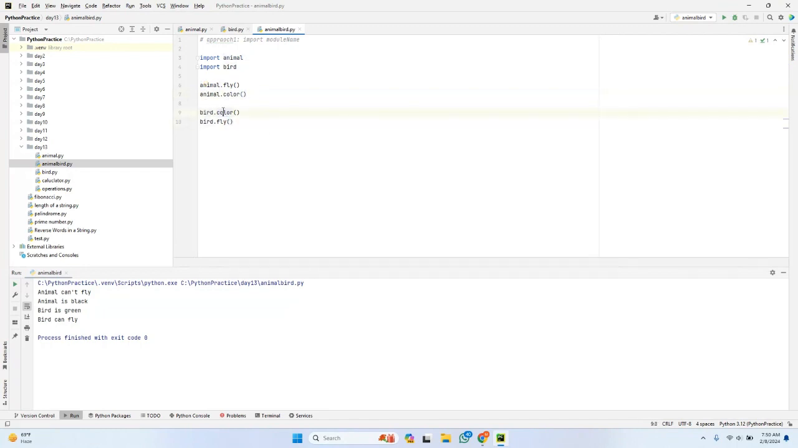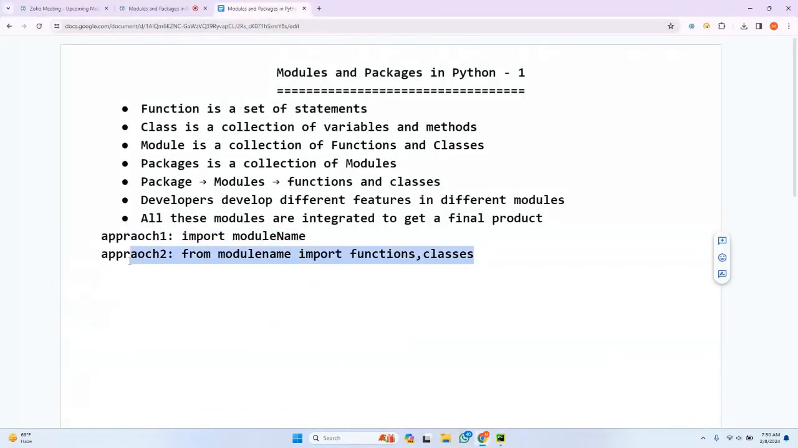Similarly, for board, when I specify color with respect to board, it will consider that this particular function comes from board, so it goes directly there. There is no confusion for the Python interpreter. But let us see approach 2. What is approach 2?